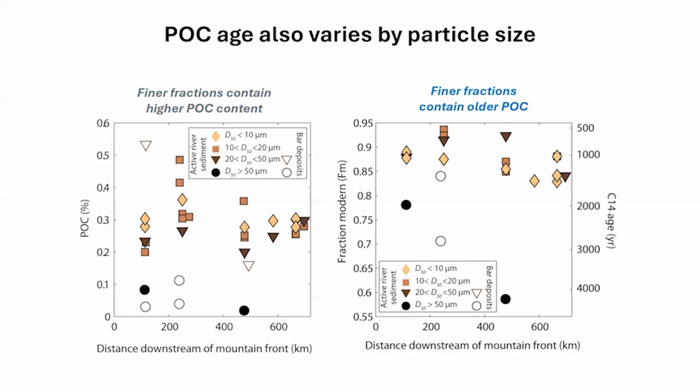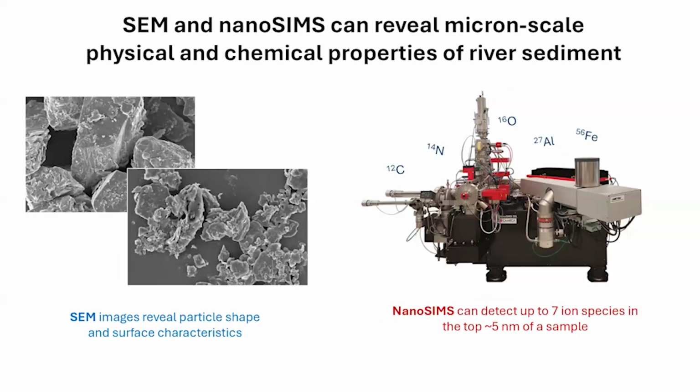And we find that these fine fractions also contain older POC. We can do radiocarbon dating, measure the radiocarbon content of the POC in these samples to get an estimate of how old that organic matter is. Generally what we see is this grain size fractionation. But what I'm more interested in is why we see this fractionation among grain sizes. How is carbon partitioned among these size classes?